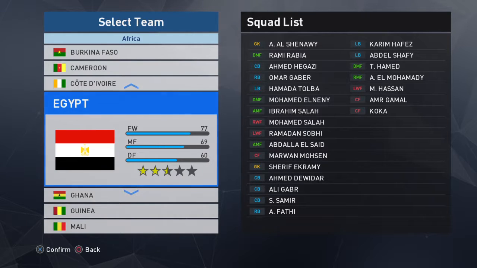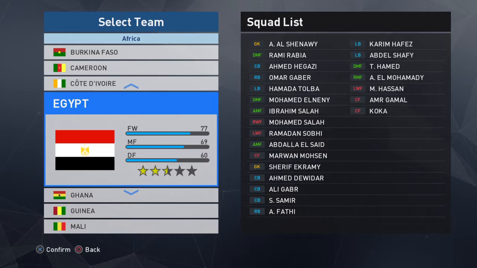If you've been paying attention, a lot of the players in the tournament are mostly playing locally in Africa for clubs around Africa. Since I already had them in my edit for the CAF Champions League, I just transferred them to the national team. So they still play for the club team, but they're also on the national team.